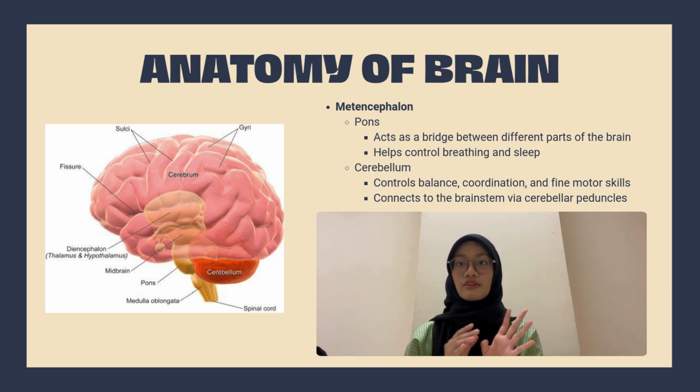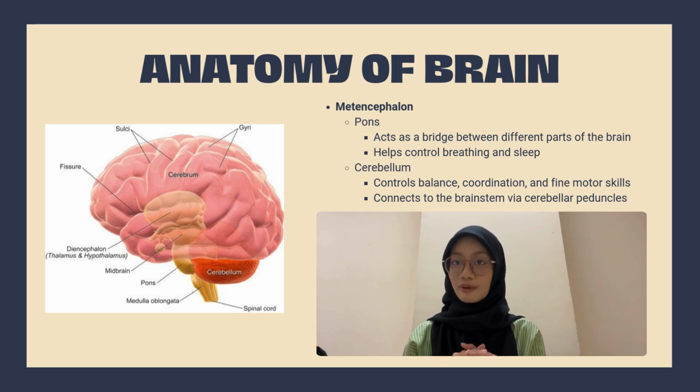The fourth part of the brain is called the metencephalon, which includes the pons and cerebellum. The pons acts as a bridge between different parts of the brain and helps control breathing and sleep, while the cerebellum controls balance, coordination, and fine motor skills. It connects to the brainstem through the cerebellar peduncles.